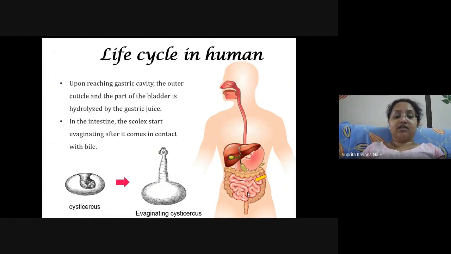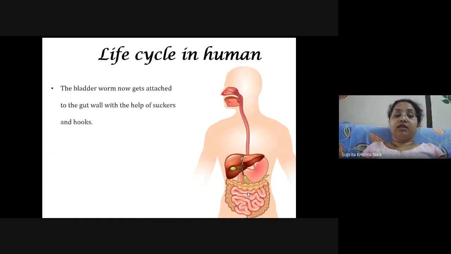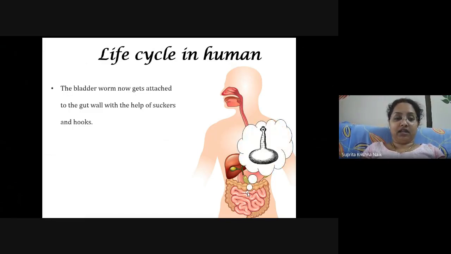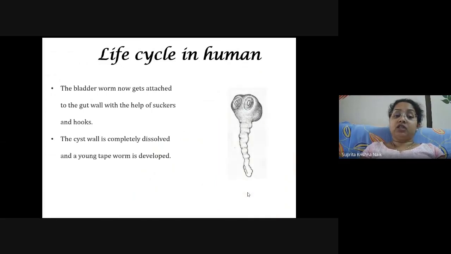So the cysticercus now will come out of the capsule and start evaginating outside. Basically, this stage is called the bladder worm stage. The bladder worm now gets attached to the gut wall with the help of suckers and hooks present in it. The cyst wall is completely dissolved and the young tapeworm is developed.